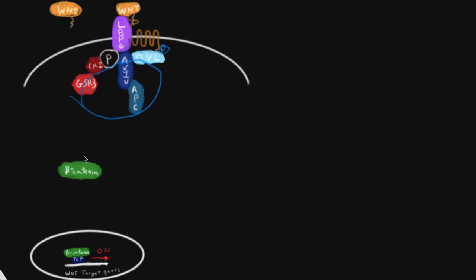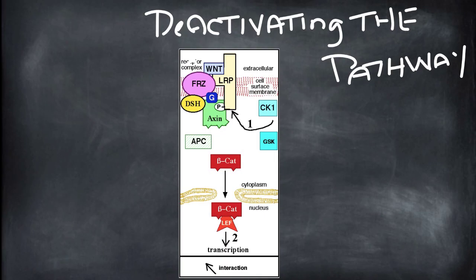That causes beta-catenin to proliferate within the cytoplasm. Once this happens, beta-catenin is then transduced into the nucleus. Once it does so, it displaces those co-repressors we talked about earlier and allows transcription of these target genes to occur. Much of research surrounding the WNT pathway is how it can be deactivated in cancer cells. Because of this, research has moved towards targeting this pathway for deactivation in these certain cells.